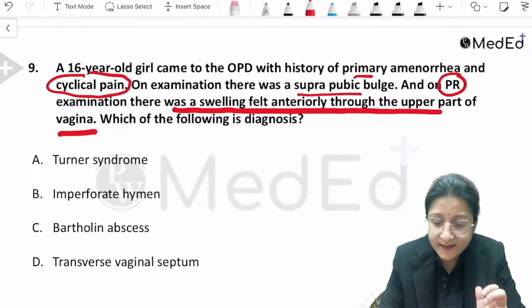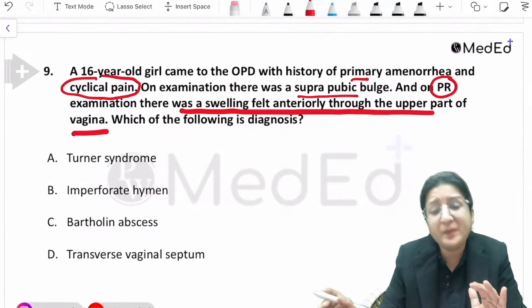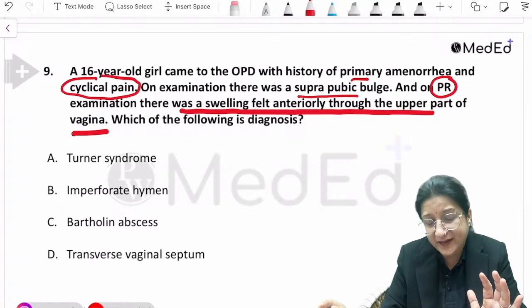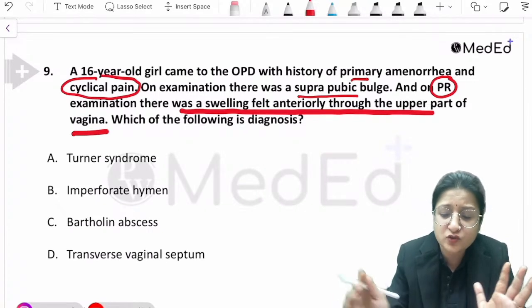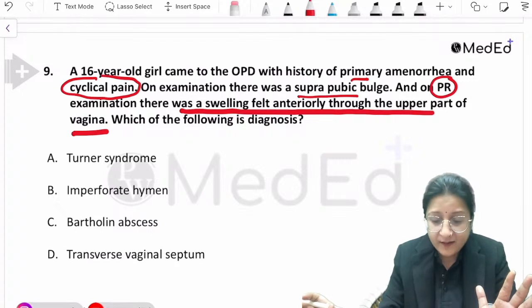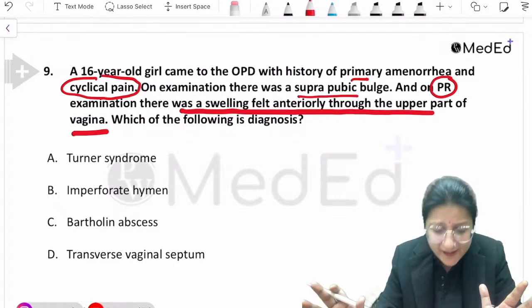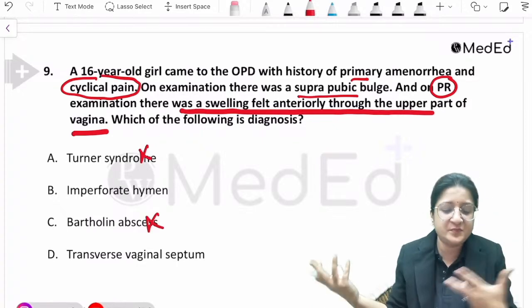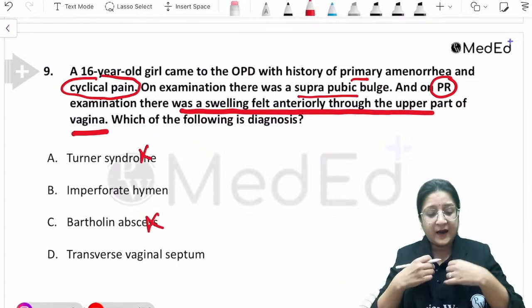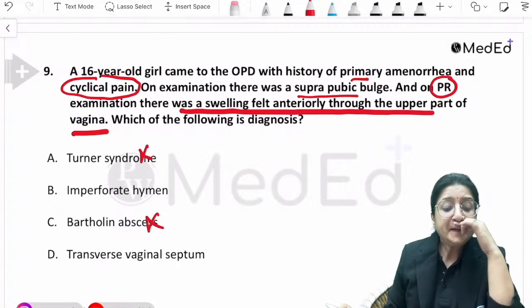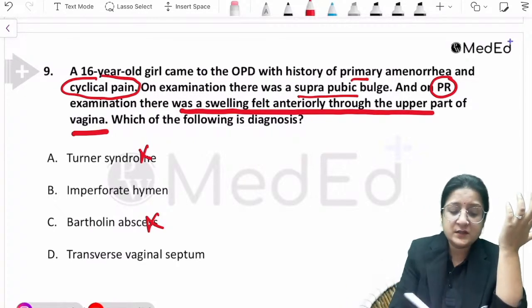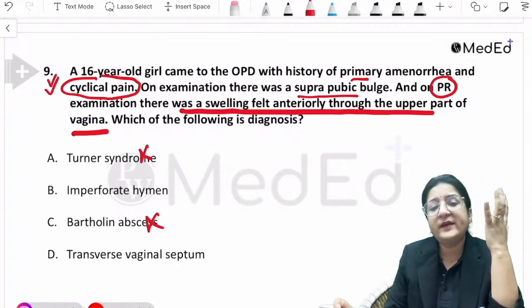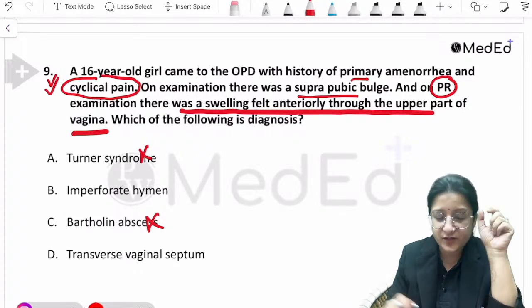What is your diagnosis? Through the upper part of vagina, if they are specifically mentioning. First of all, let's rule out what is not the answer at all, right? So not the answer at all is Turner syndrome, and Bartholin abscess is out. It doesn't present with primary amenorrhea at all, out of the question. So Turner syndrome is not an answer because, again, cyclic abdominal pain. So it's either imperforate or transverse vaginal septum.